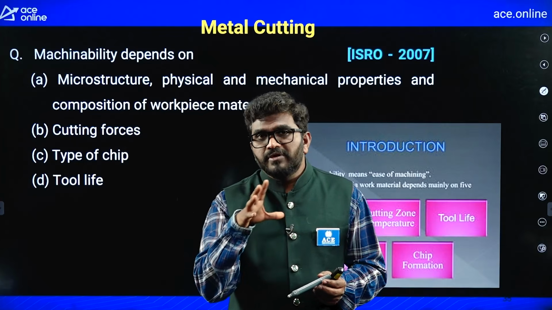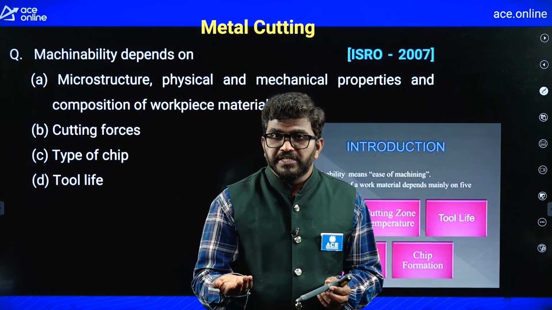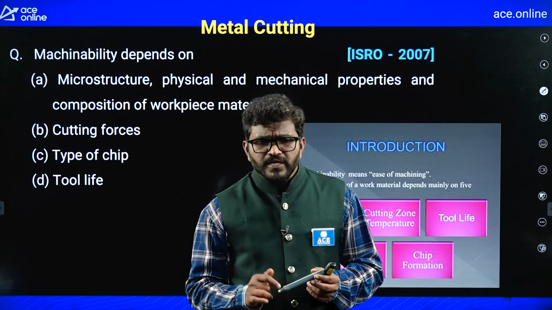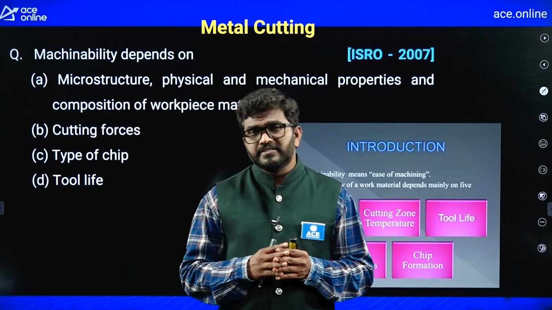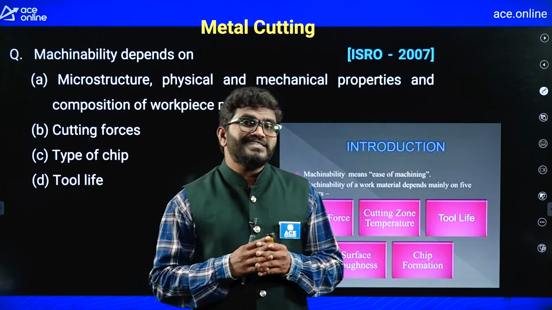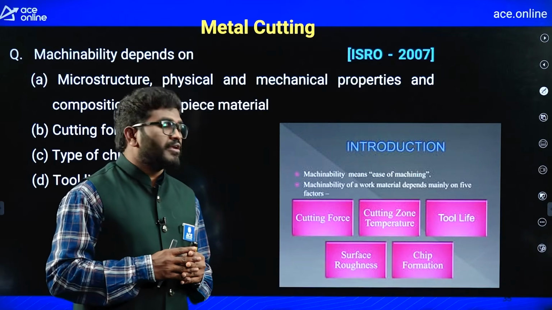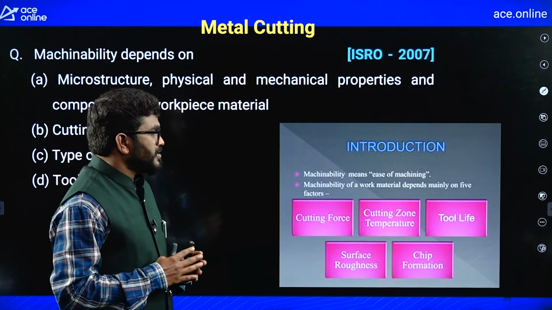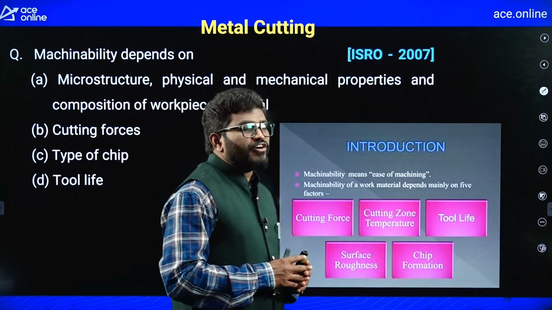Suppose I take aluminum and steel, aluminum is easily machinable compared to steel. So, aluminum has high machinability. This machinability depends on so many parameters, but out of these, the most important parameters are cutting force, cutting zone temperature, tool life, surface roughness and chip formation.